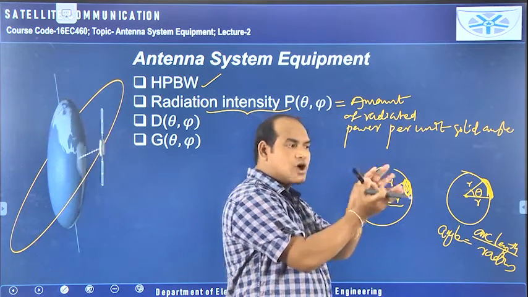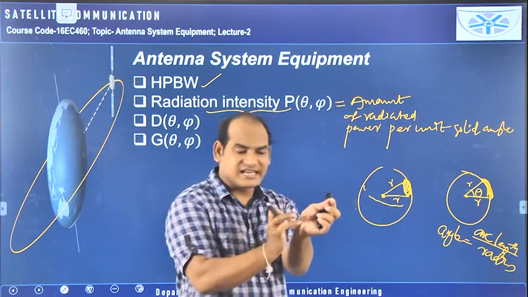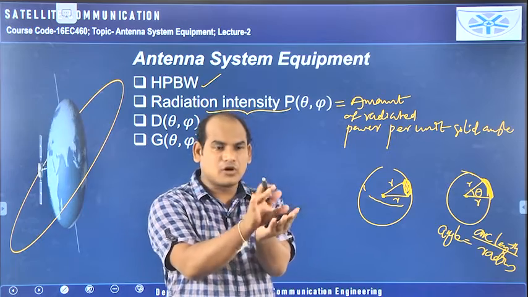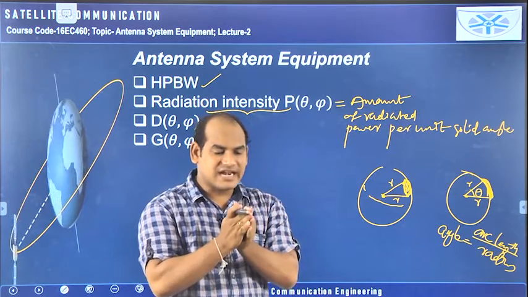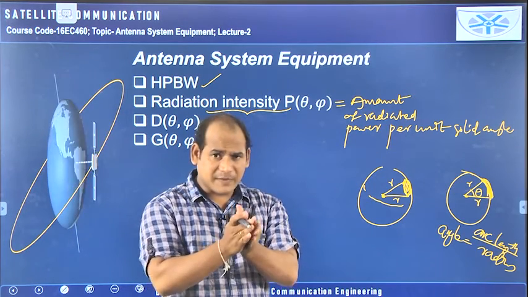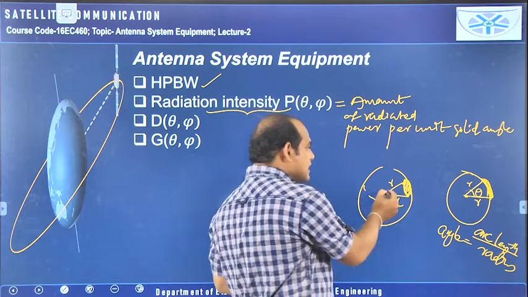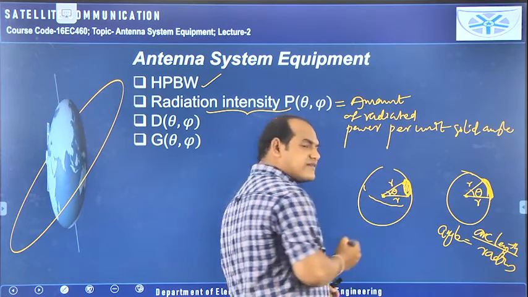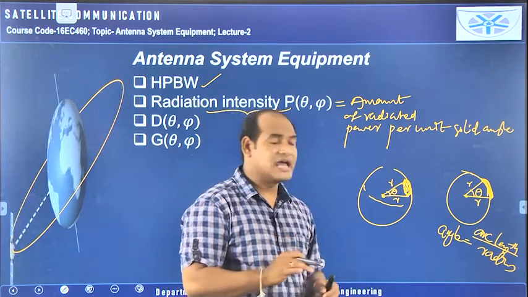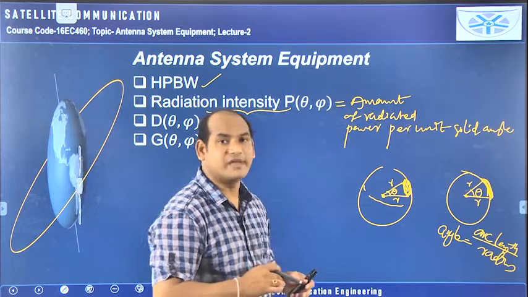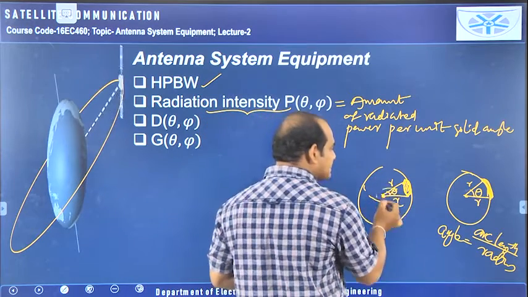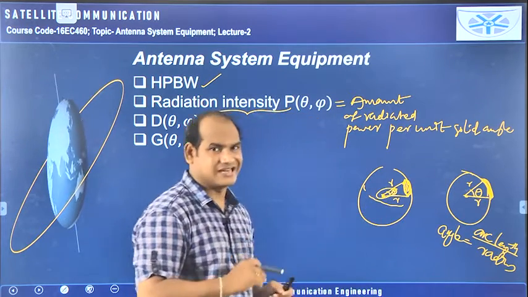You have to take a conical shape. You assume the center is available here, and within that sphere you expand the angle like this, because a certain amount of solid angle is available. For example, you assume that is theta, actually that is represented with d omega or omega, the differential solid angle.